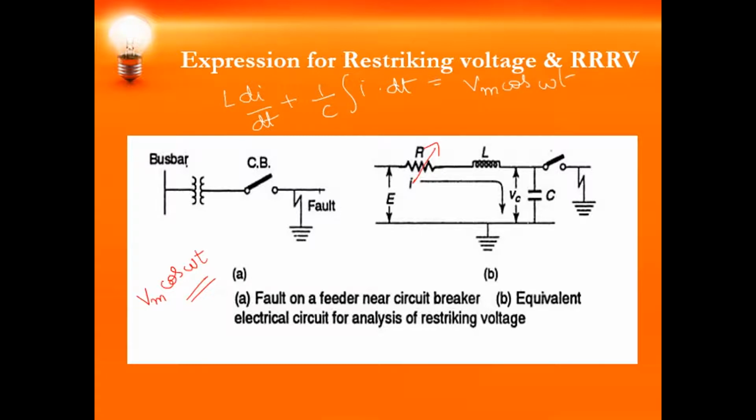That is, this E is Vm cos omega t. So we will rewrite the expression here: L di by dt plus 1 by C integral i dt is equal to Vm cos omega t.